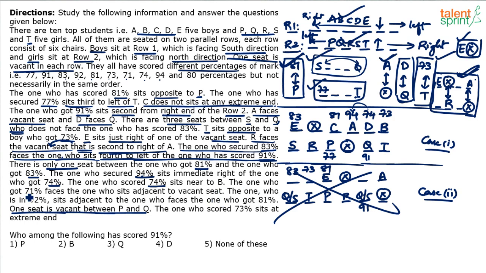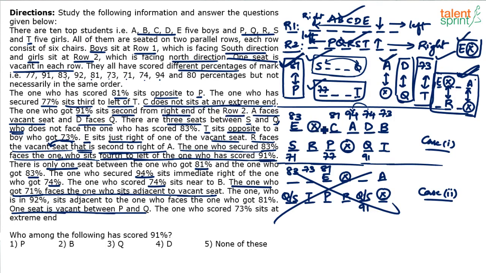Sorry, the one who got 71 faces the one who sits adjacent to the vacant seat. I think 71 will come here according to that statement. See, 71 is facing E, who is adjacent to the vacant seat. If this vacant seat is considered, adjacent persons are P and Q, and the facing persons are C and D, for whom 81 and 74 have already been fixed. So 71 cannot come there.